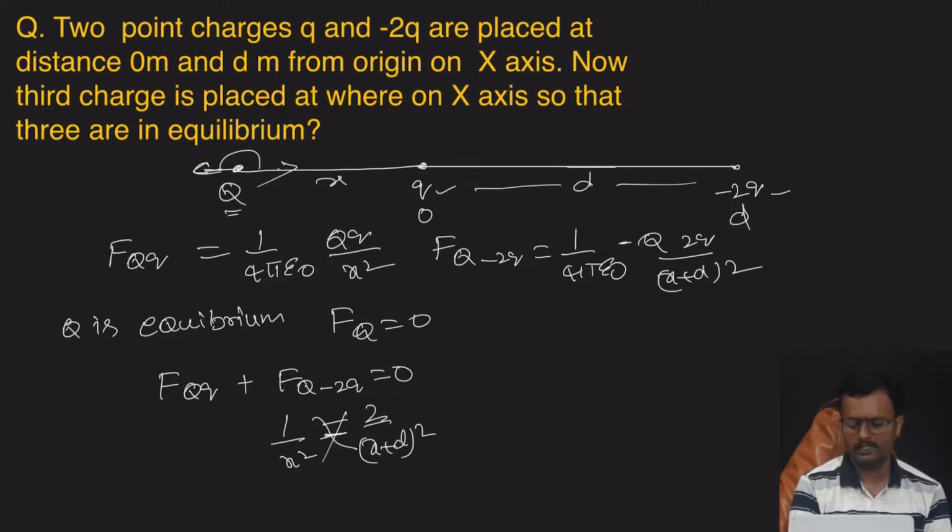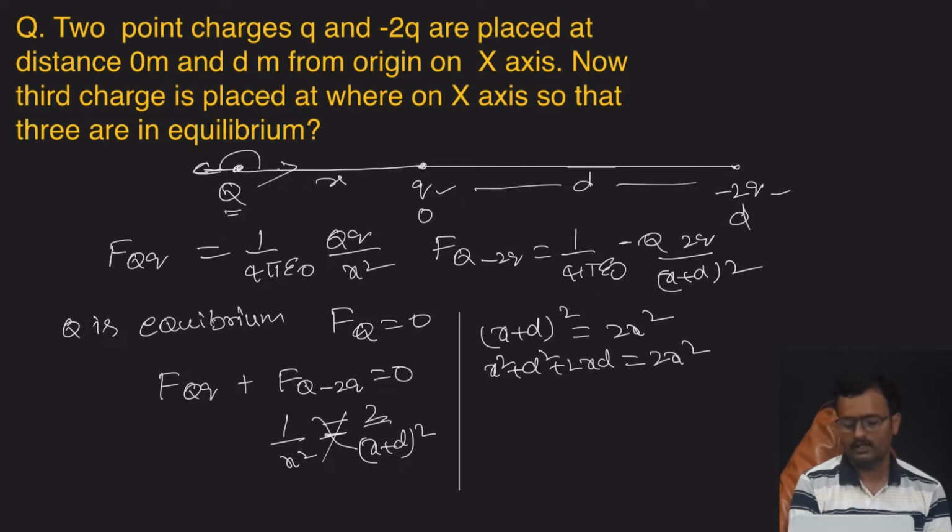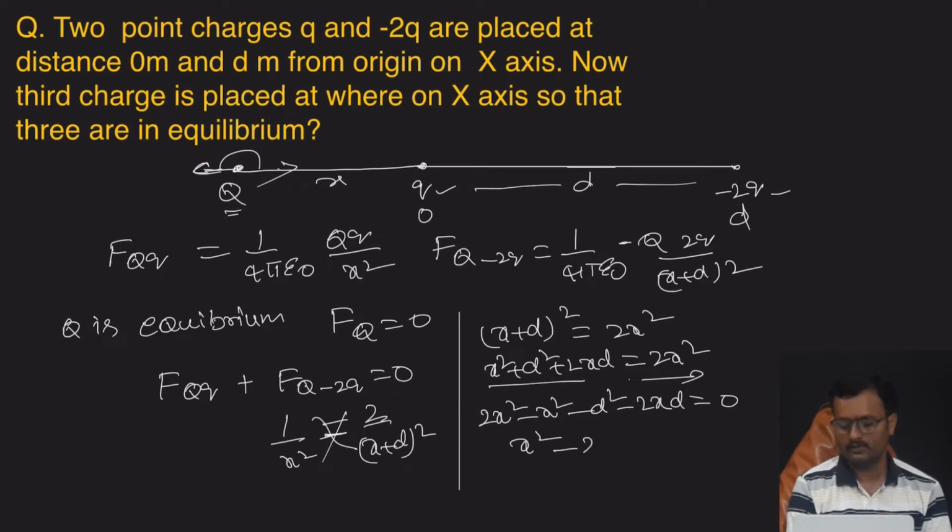Now take the cross multiplication. x plus d whole square is equal to 2x square. Expand x plus d whole square, that is x square plus d square plus 2xd, equal to 2x square. Shift all the terms to this side. Then 2x square minus x square minus d square minus 2xd is equal to 0. 2x square minus x square is x square, so x square minus 2xd minus d square is equal to 0.